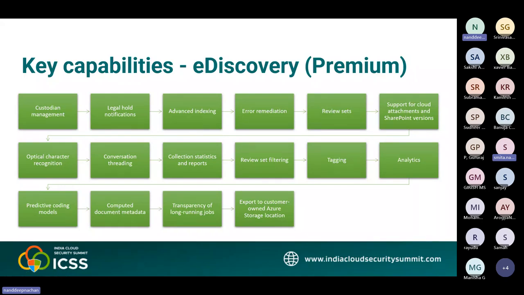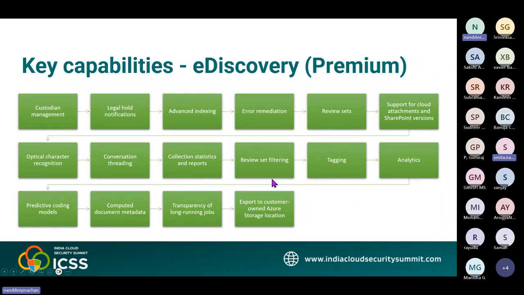Then we have OCR, optical character recognition. When the content is added to a review set, the OCR functionality extracts the text from the images and includes the image text with the content that's added to the review set. Then the conversation threading. When the chat messages from the Teams and Viva Engage conversations are added to the review set, you can collect the entire conversation threads. Then the collection statistics and reports. After you create a collection estimate or commit a collection to a review set, you can view a set of statistics on the collected items, such as the content location that contains the most items that match the search criteria.